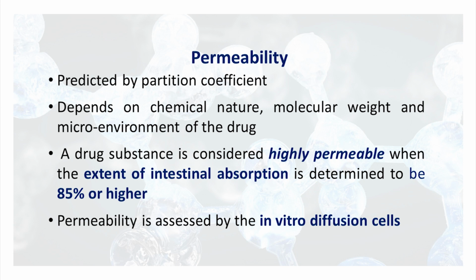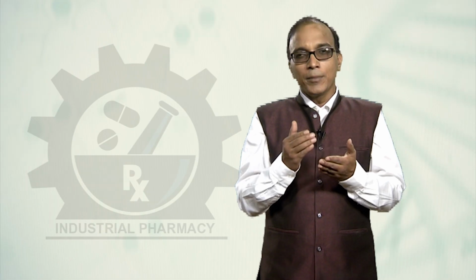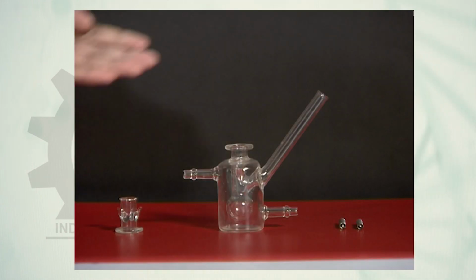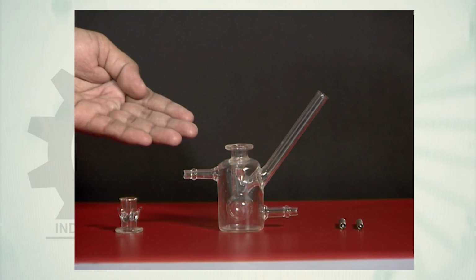How will you determine permeability? Like dissolution is determined by the dissolution test apparatus, permeability is determined by in vitro diffusion cells, or in vitro permeation apparatus, as they are called. So dear learners, let me give you a live demonstration of the in vitro diffusion cell. This is the in vitro diffusion cell.